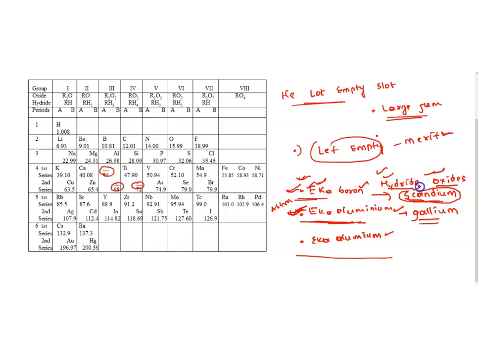We found an element, scandium, which has the exact properties which were predicted for Eka boron. And he predicted Eka aluminium, right? We found gallium, which had the exact chemical properties which were predicted by Mendeleev for Eka aluminium. Then again we found one more element which has similar properties predicted by